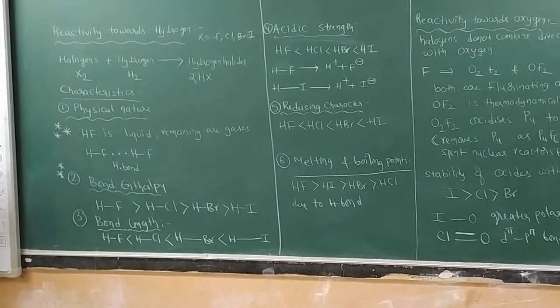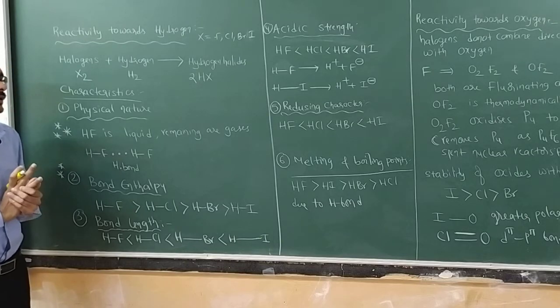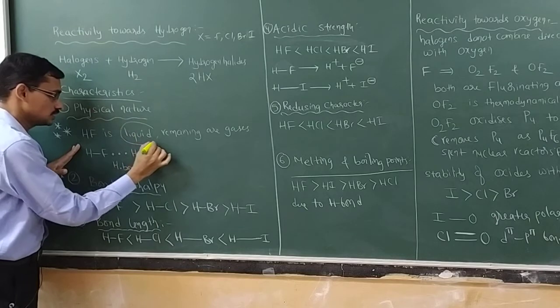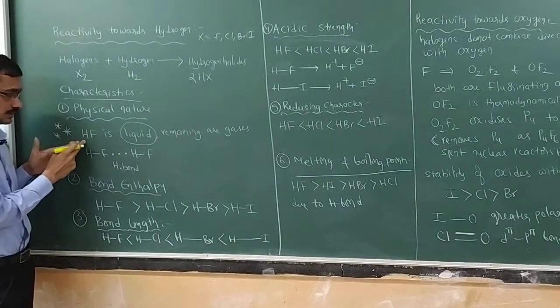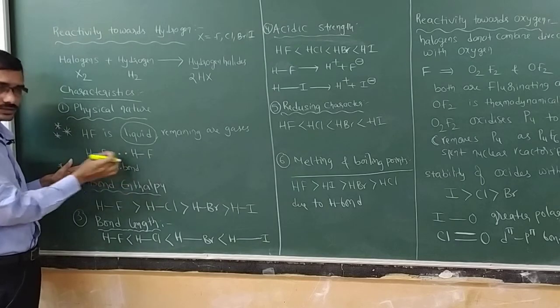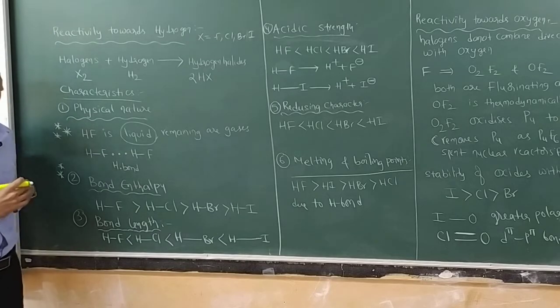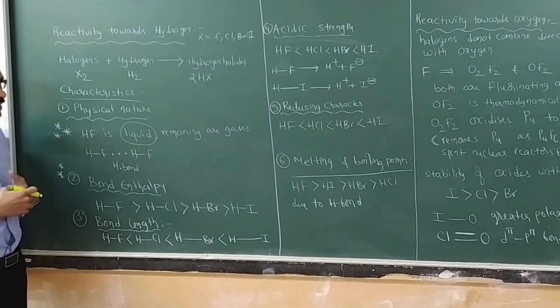Now, what are the characteristics of these hydrogen halides? The first thing, physical nature, how they exist. See, HF is a liquid, a very important question. Note this down: HF is a liquid, and the remaining halides are gases in nature. What is the reason? Very simple. In HF, between fluorine and hydrogen of two molecules, what type of bond do you get? Hydrogen bond.